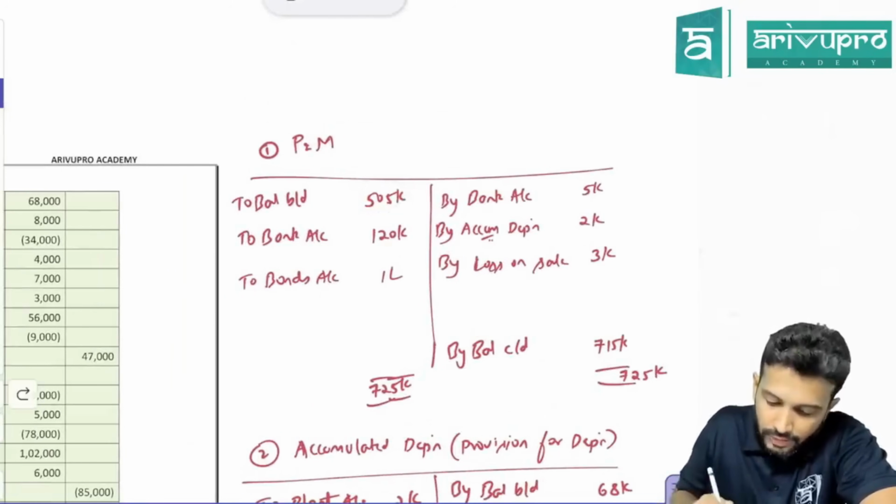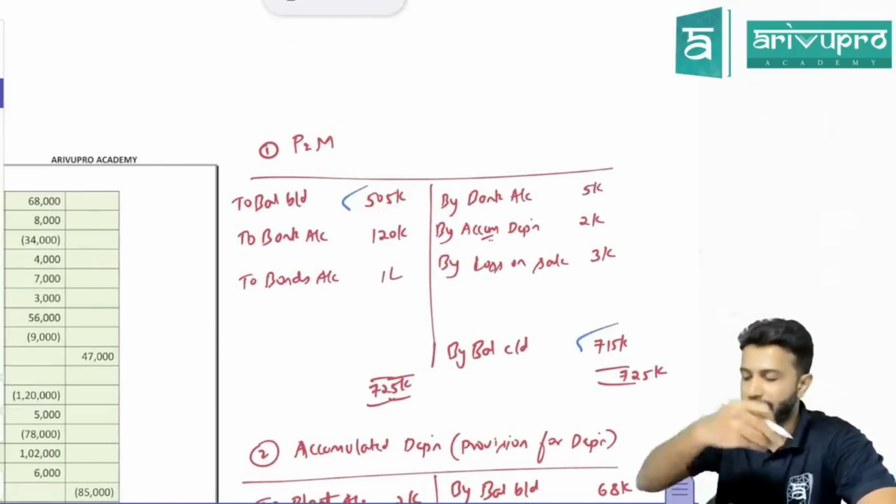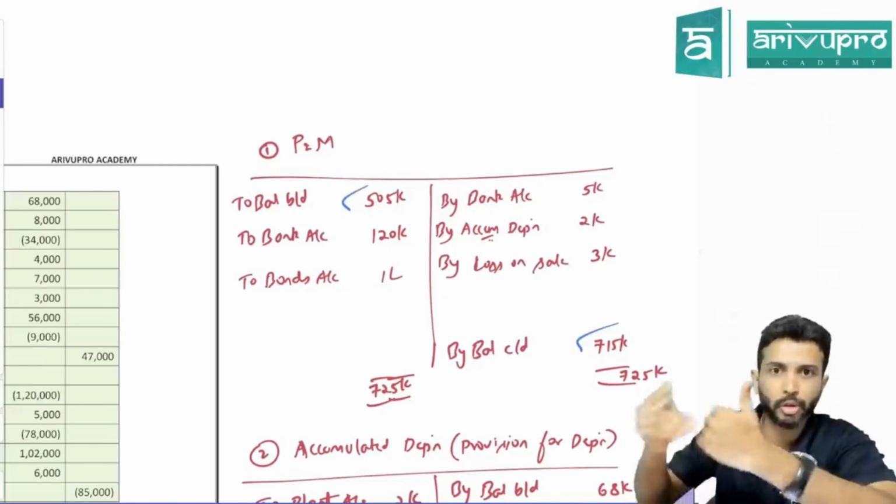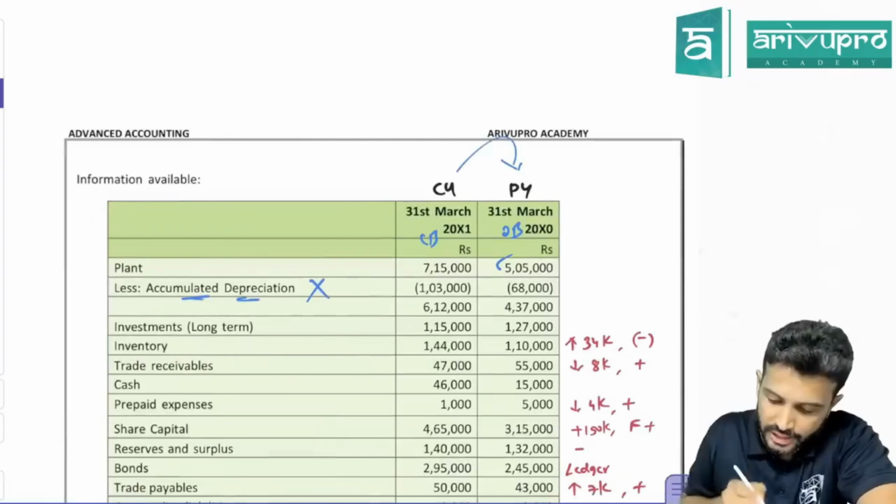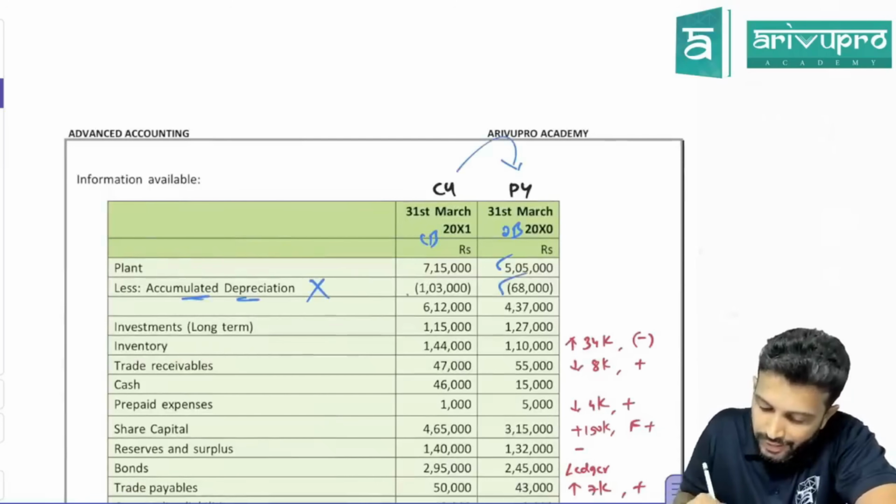To balance brought down 5 lakh 5,000. Closing balance is 7 lakh 15,000. As and when we see, we'll go on ticking. Okay, now this way we'll be able to solve it faster. Okay, next, they've given provision for depreciation's opening and closing.